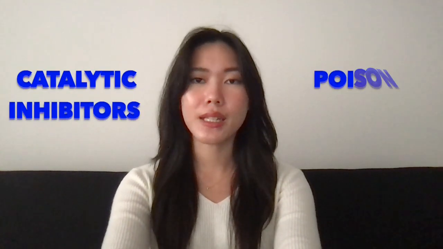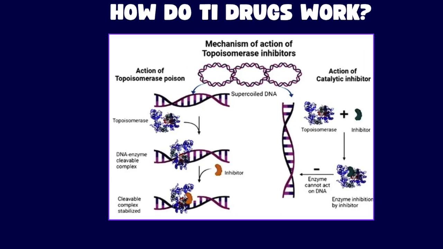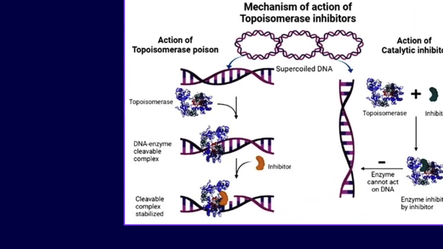Although the biological mechanism is complex, there are two main methods by which these drugs manipulate the enzyme to obtain therapeutic effects, and they can be classified as catalytic inhibitors and poison inhibitors. Poison inhibitors have seen success in clinical applications. This method converts a normal topoisomerase into a cellular poison by inhibiting the religation step and generating an abnormal topoisomerase DNA complex. This stimulates strand breakage and damage that would ultimately contribute to the suppression of tumor growth.